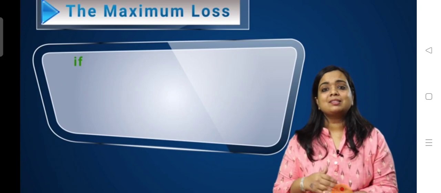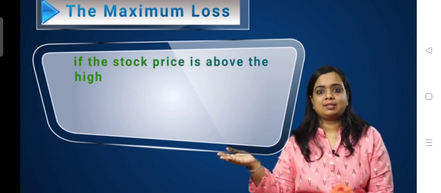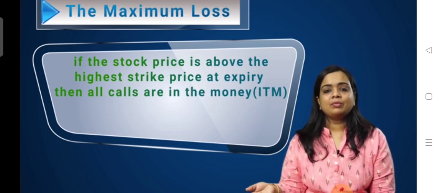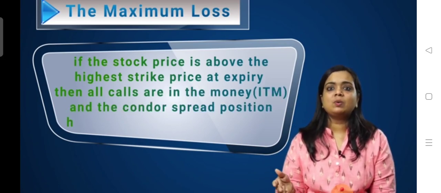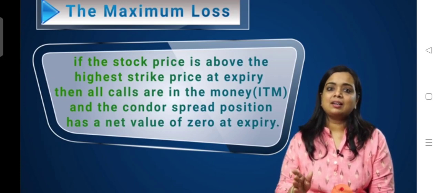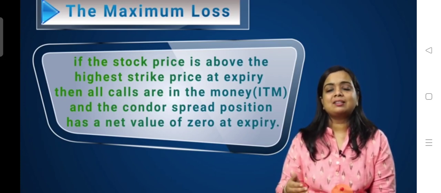Also, if the stock price is above the highest strike price at expiry, then all calls are in the money and the condor spread position will have a net value of 0 at expiry. As a result, again the full cost of the position, that is the net premium paid, is lost. So the market needs to be range bound and not volatile for us to make profit. If the market is volatile, this strategy will give us a loss.